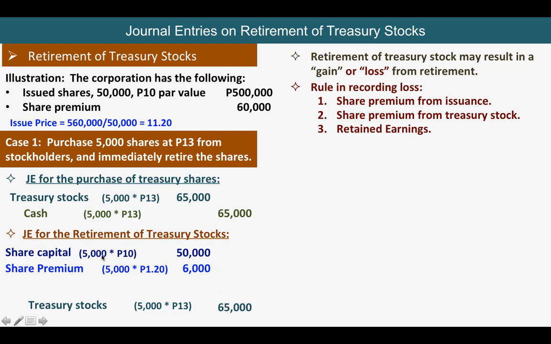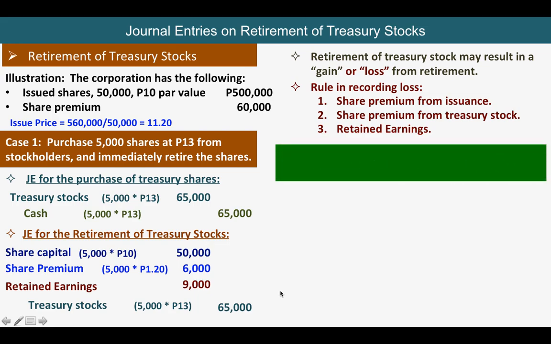The problem did not indicate that we have generated any share premium from treasury stock. So here, we don't have any share premium from treasury stock, so we cannot use this as a debit. So what we can debit next is the retained earnings, which is the difference. Okay, so this will be our entry.